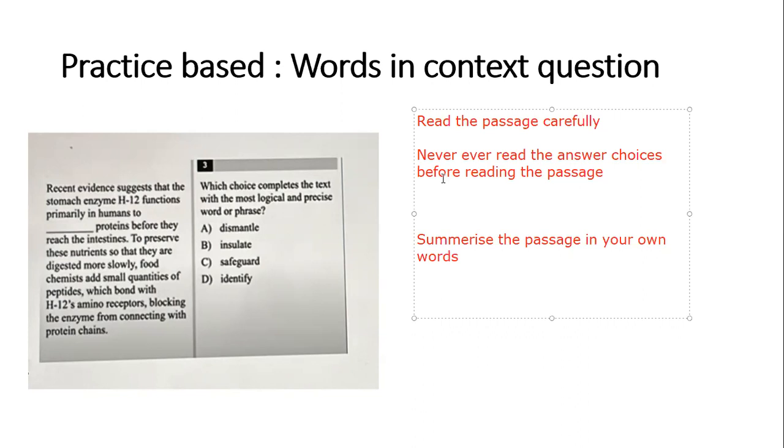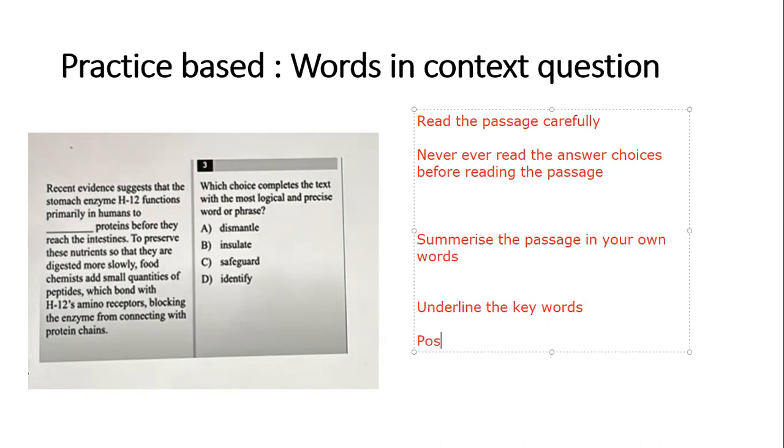All right, so read the passage carefully. Yes, that's very important. Never ever read the answer choices before reading the passage. That's a disclaimer. Summarize the passage in your own words and also underline the keywords, because we have so many words that are hinting at three types of connotations. All right, what is it?